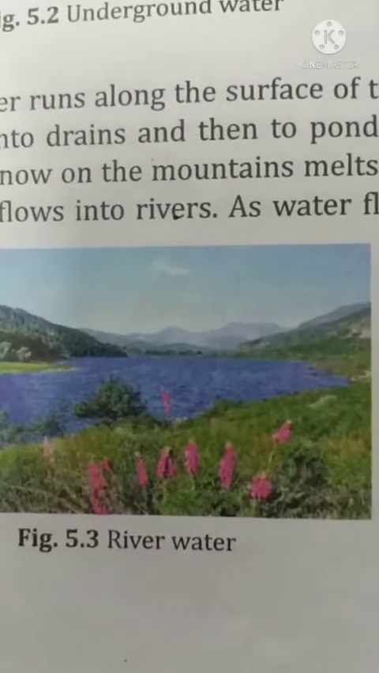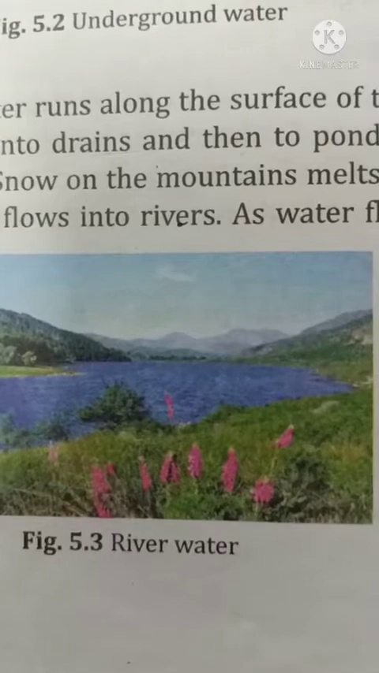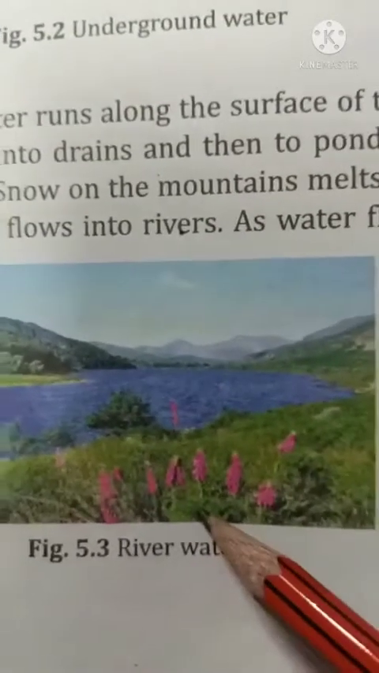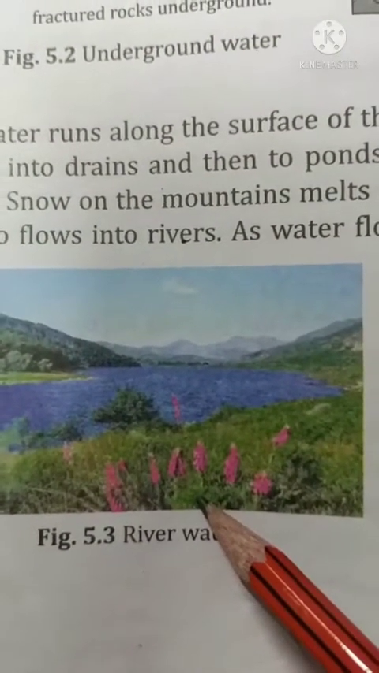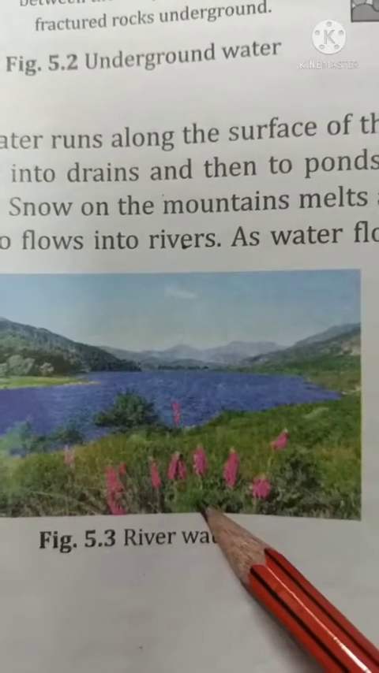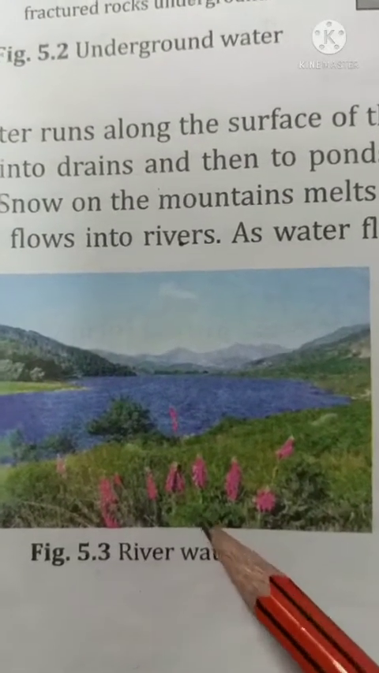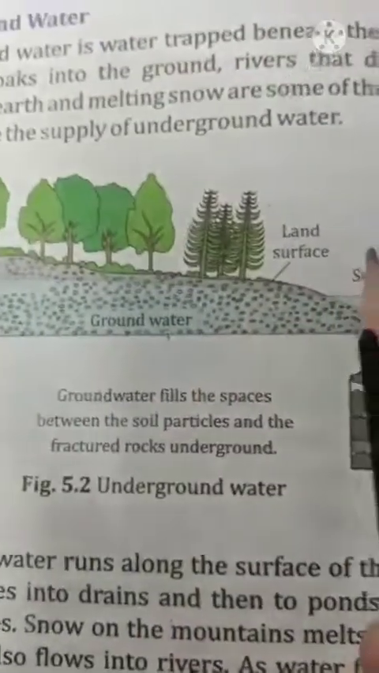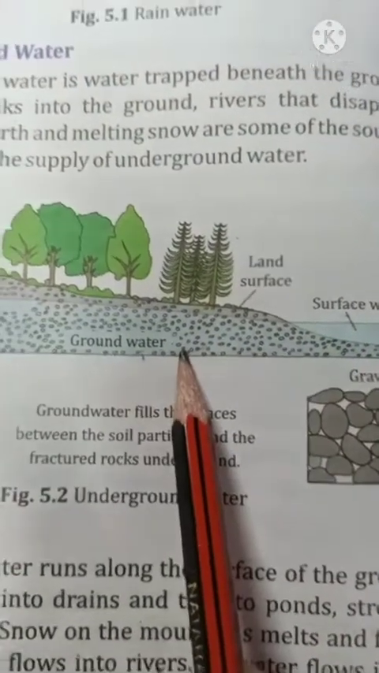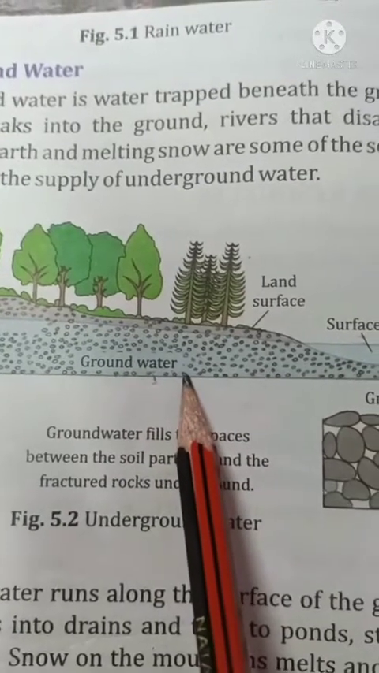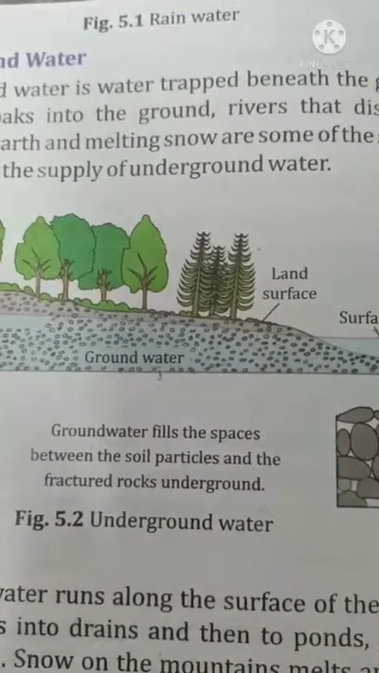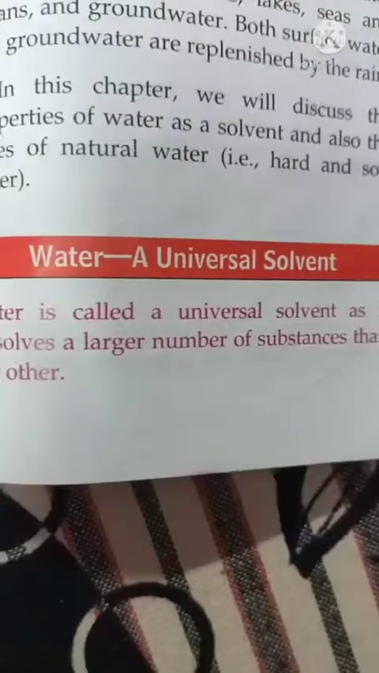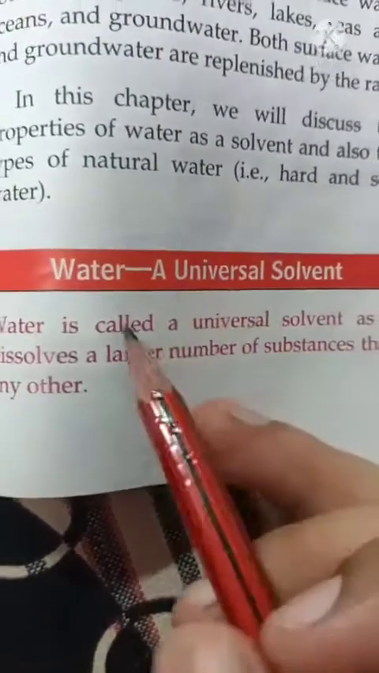Sources of water are surface water bodies like rivers, ponds, lakes, seas and oceans, and groundwater. Now both surface water and groundwater are replenished by rain, means by the water cycle. Here we discuss the first topic.